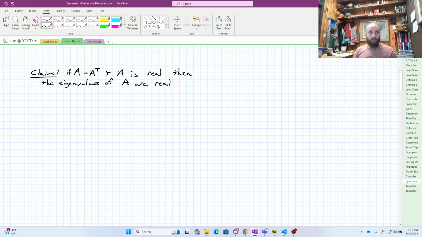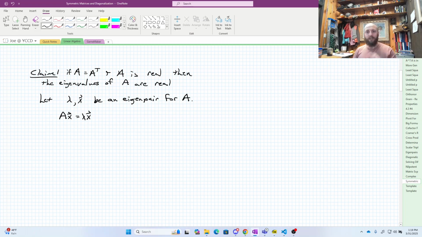So first things first, let's let lambda and x be an eigenpair. That's an eigenpair for the matrix A. So then I'm going to write down what that means. That means that A done to x is lambda done to x.